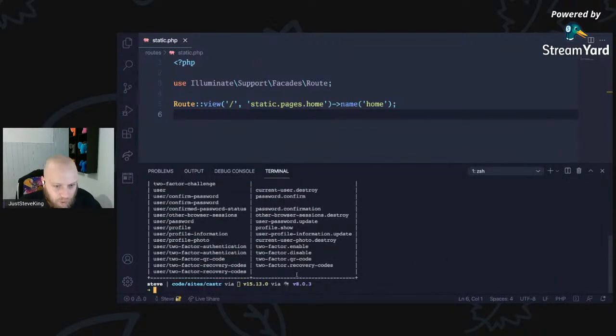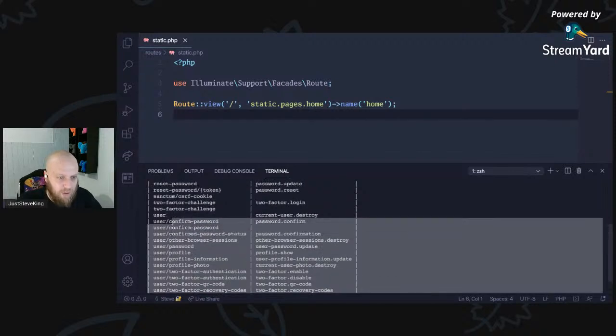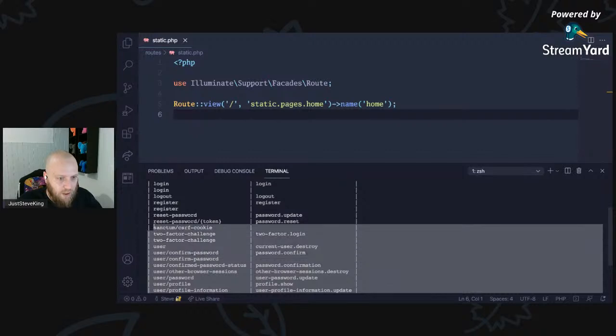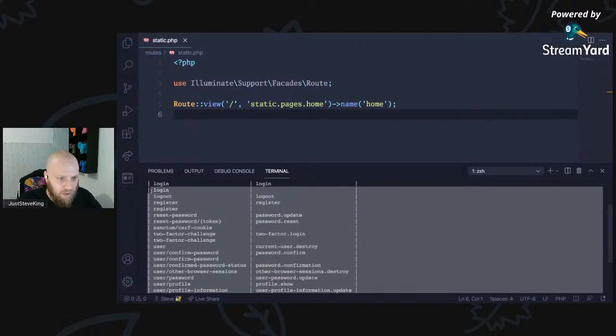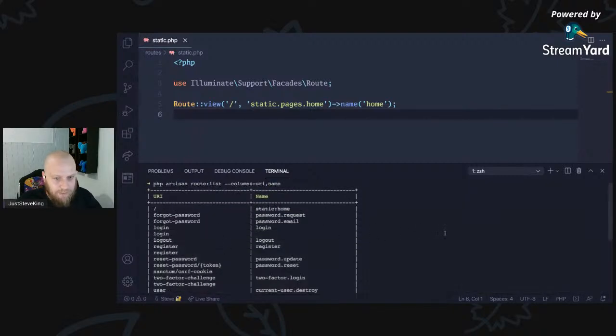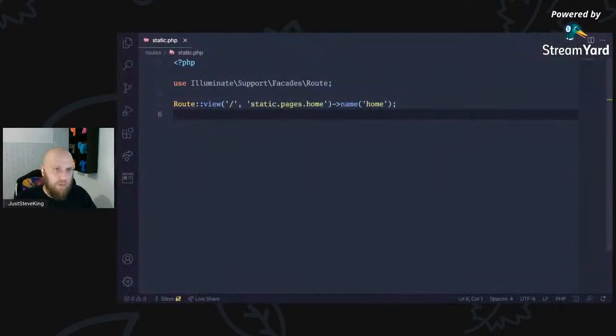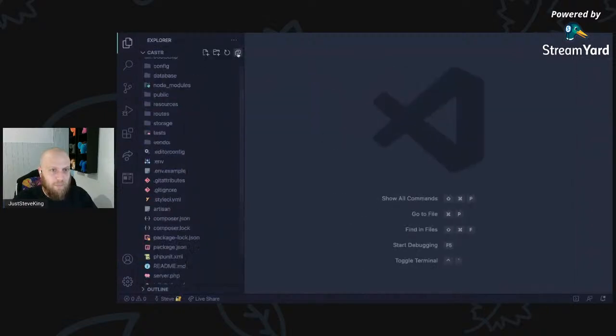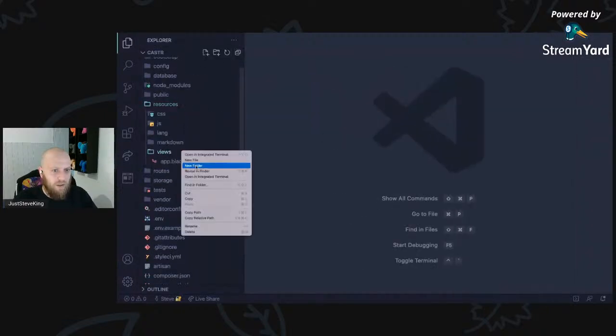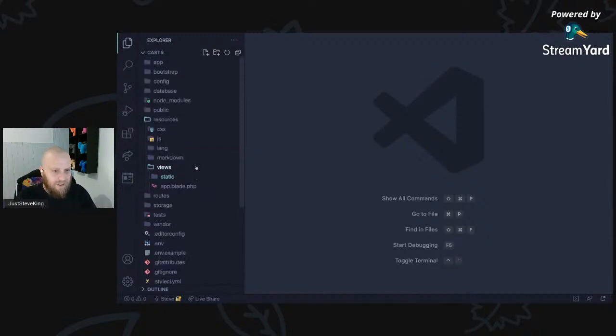So if we scroll over, this is all of the routes we get out of the box with Jetstream. So we've got all of the user profile, confirmed passwords, two-factor challenges, creating an API, CSRF cookie, resetting password, register, login, log out, forgotten passwords. And here we go. Our home route. The name is static home because we prefixed that within the route service provider. So now I just need to load that page. So if I go to here, it's going to complain that it's not found. So first things first is I can start to set up the structure for how I want this to work. So let's create a static within there.